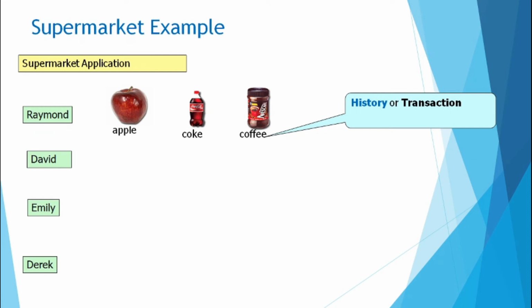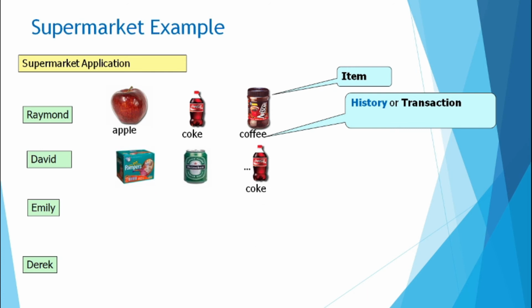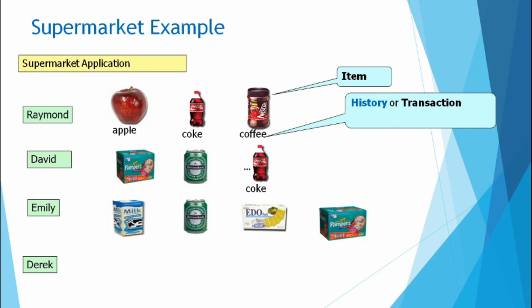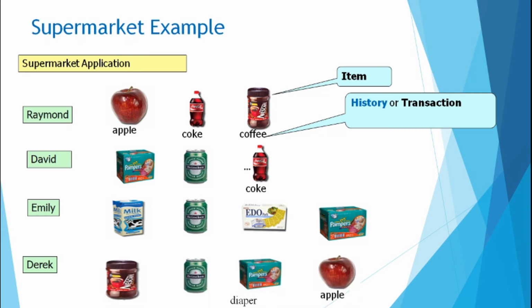It is a history of transactions. David is purchasing a diaper, one beer can and coke. Emily is purchasing milk powder, a beer can, butter and one diaper. And Derek purchased coffee, beer can, diaper and apple. These are the things they purchased.